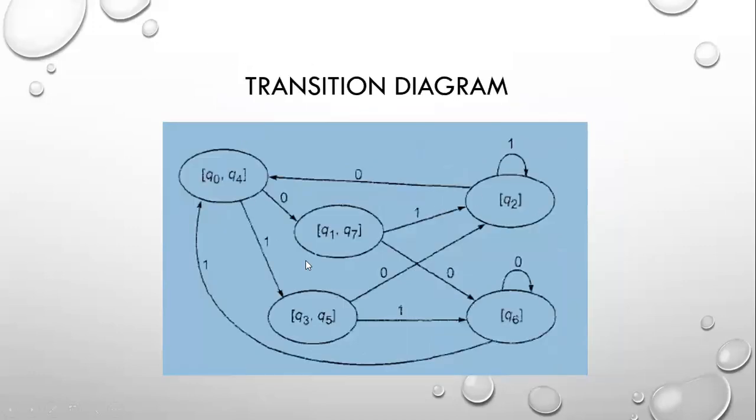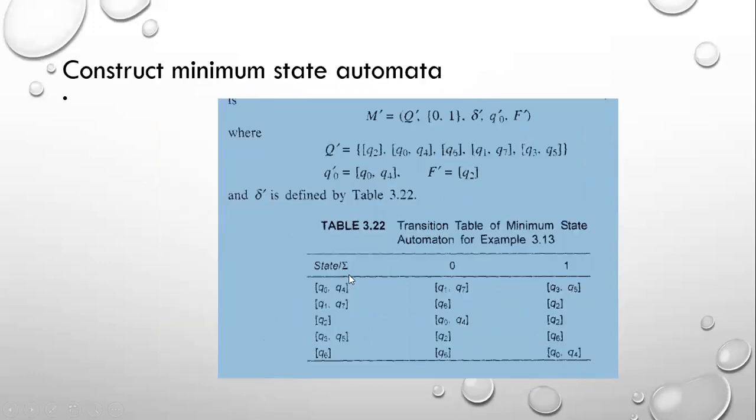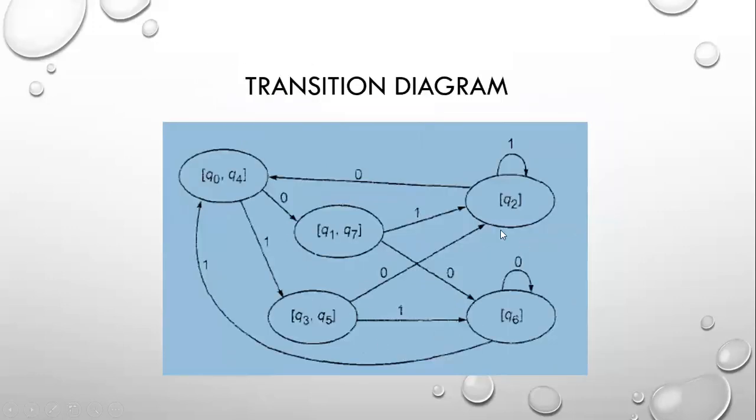So this is the diagram. Each group is treated as one single state. This is one state, and this is one state, and this is one state, like that. So now using this transition diagram, you have to construct a transition table. So this is the transition table. This is the way of constructing minimization of finite automata. So I hope you understand this problem.